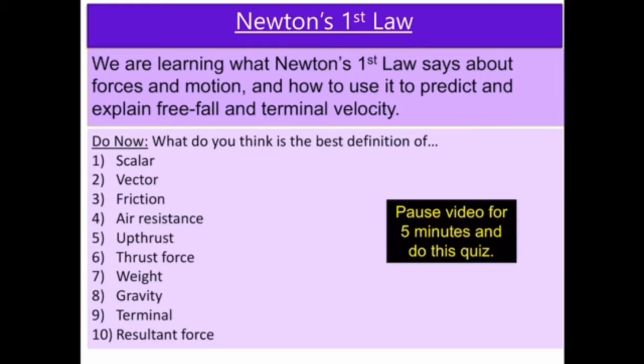And number 10, resultant force is what you get when you have several forces acting on an object. You add up all the forces in one direction, and then you take away all the forces that are in the opposite direction. So you're adding forces, but taking account of their direction.